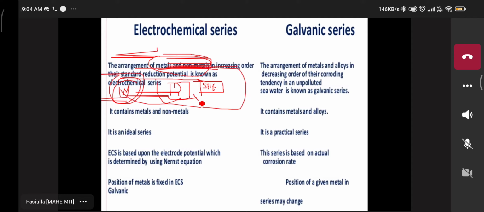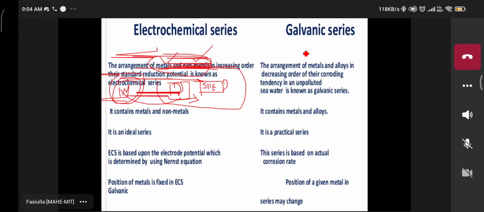The concentration of the electrolyte is 1 molar. You know the concentration of the electrolyte and the EMF value of SHE, so the unknown is easily substituted in the equation to find the EMF value of the unknown metal and non-metal.